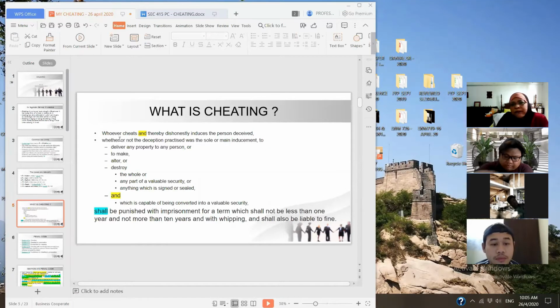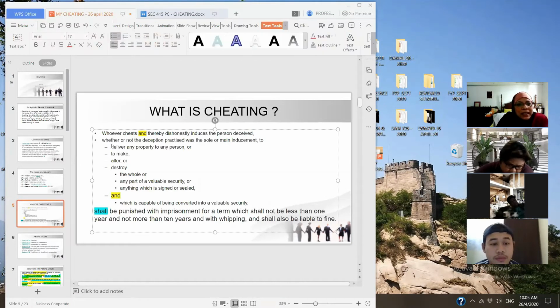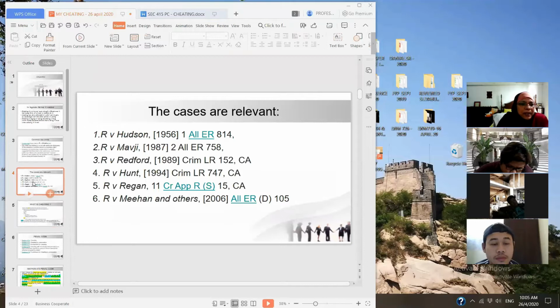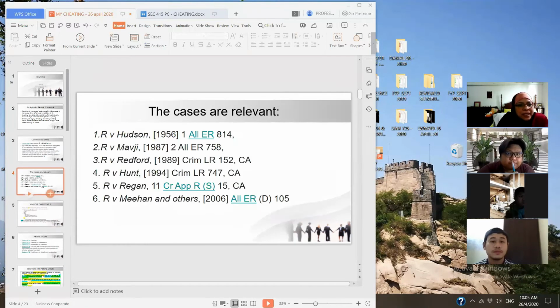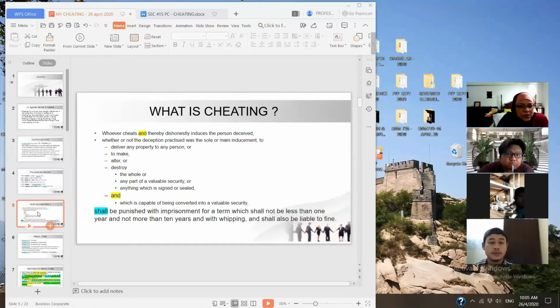Can you see that? Fraudulent can be in many words. You have to understand that. By reading these cases, you look into all these cases, see that citation, put it in Google and look into the whole of these cases. Otherwise, from slide 4, it is summarized into slide 5, all those actions.